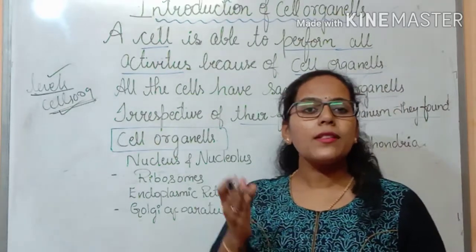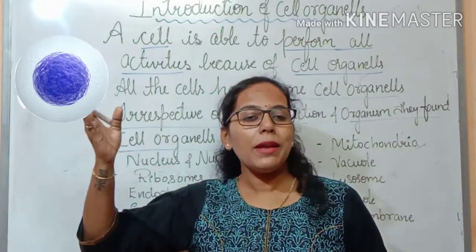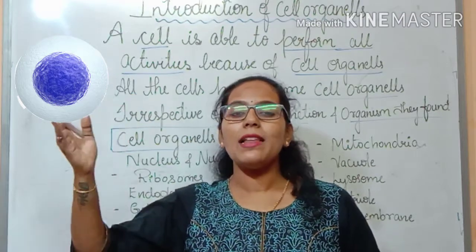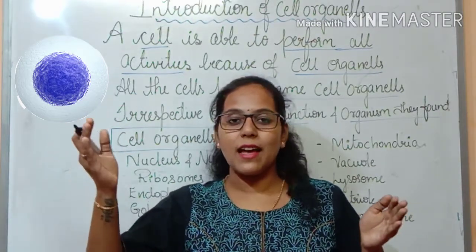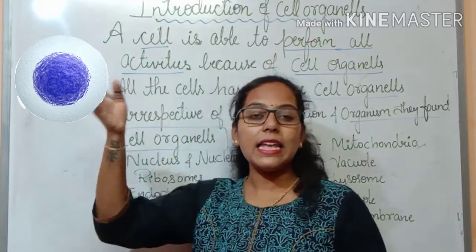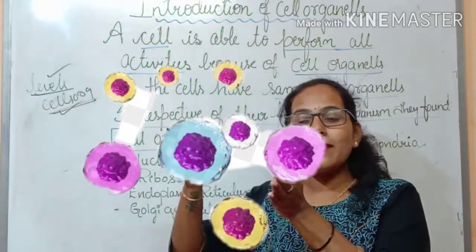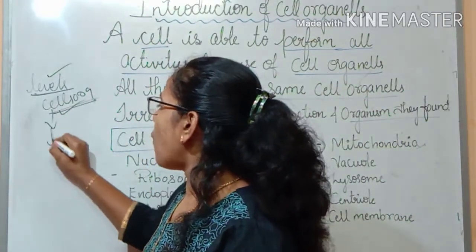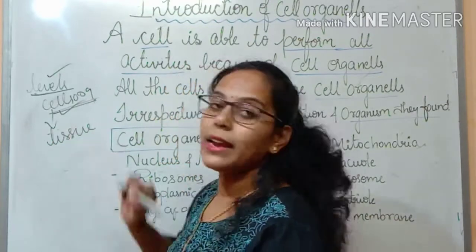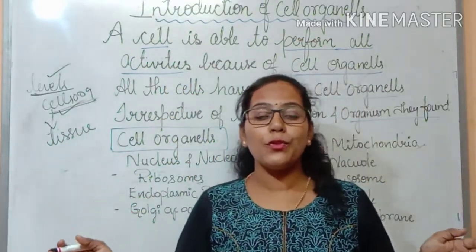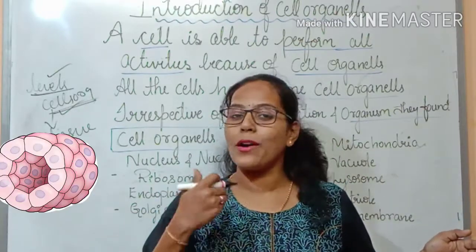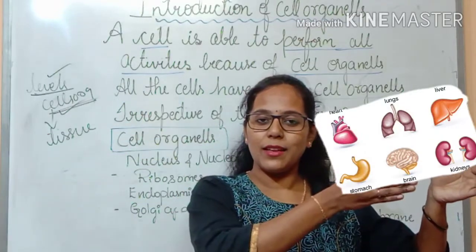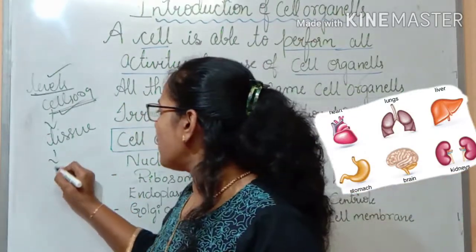Correct? So now, how does the cell look? Look at the image of the cell. There are millions and trillions of cells present inside the body of an organism. And these cells combine to form a tissue. Cells combine to form the tissue. There are many tissues present in the various regions of our body, and these tissues combine to form the organs.